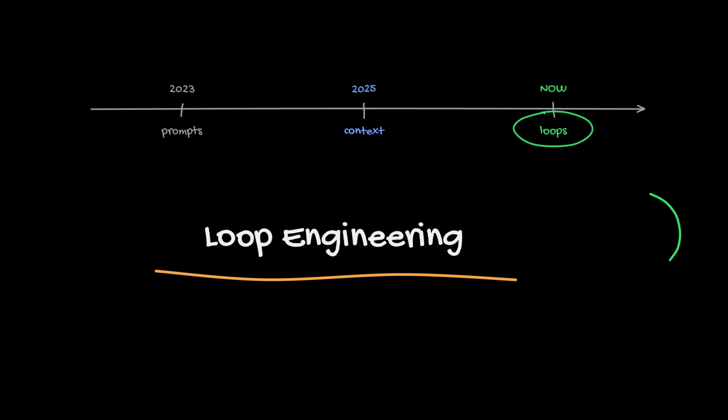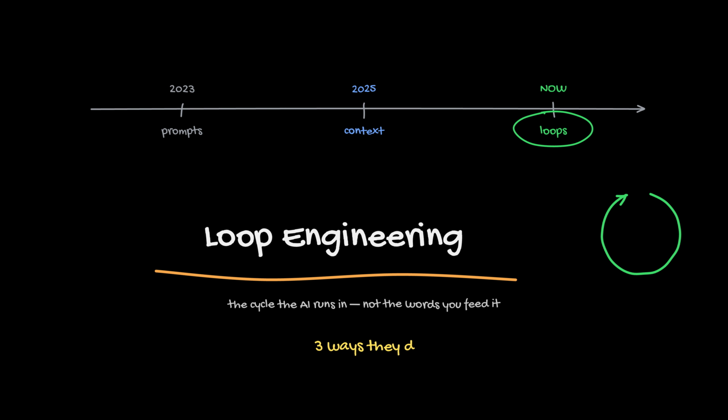Prompt engineering was 2023. Context engineering was 2025. The frontier now is loop engineering. Because modern AI doesn't answer questions, it runs loops. And most agents fail not in the model but in the loop. It's the discipline of designing the cycle an AI runs in, not just the words you feed it.